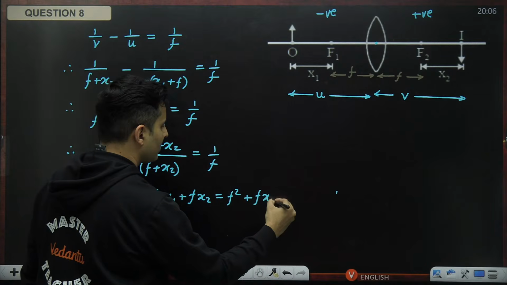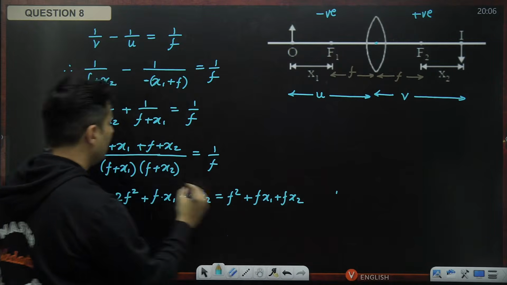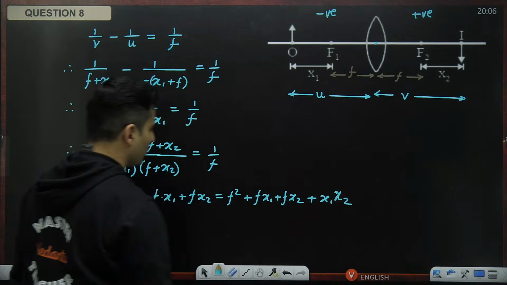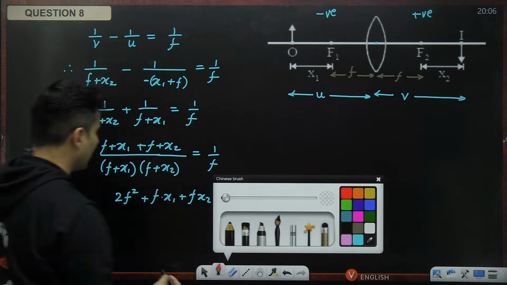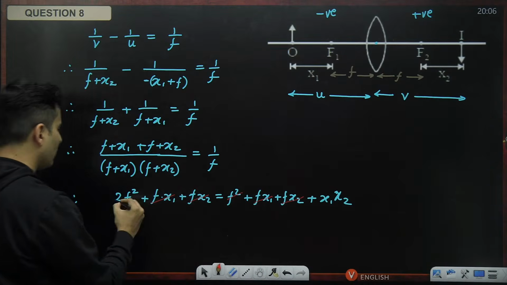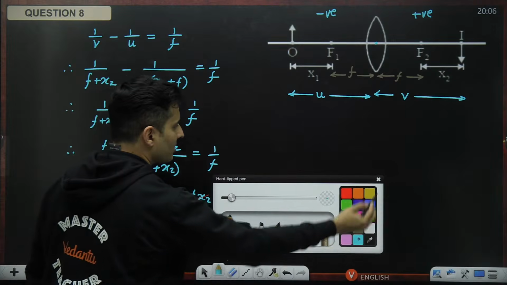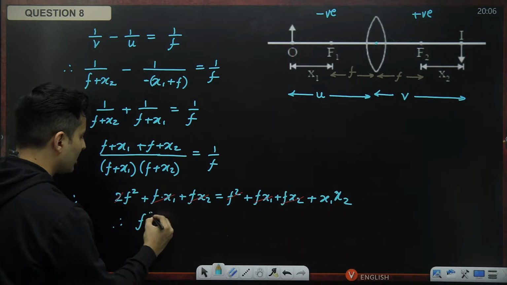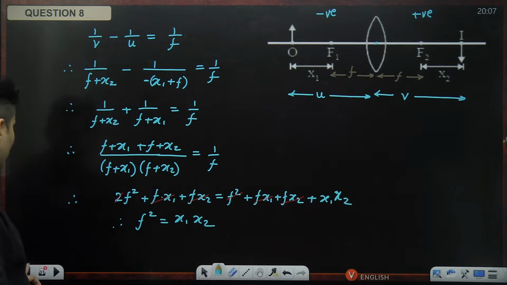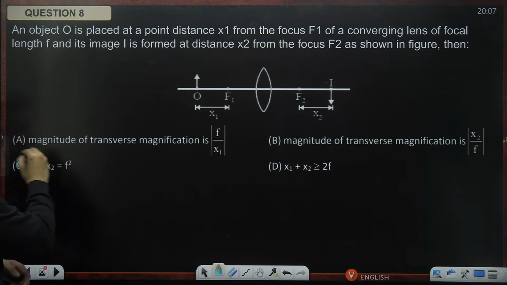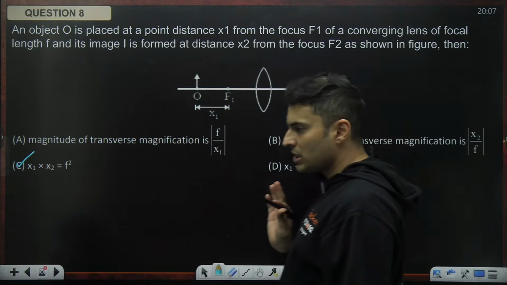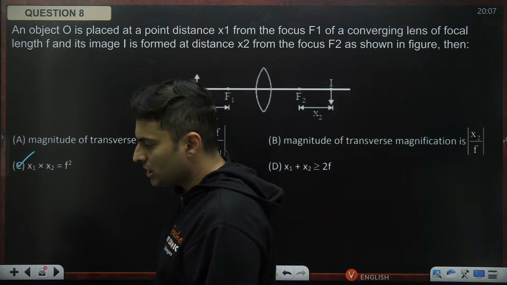Both terms will be there, Fx1 and Fx2. And I'll also have x1 multiplied by x2. Couple of terms will get cancelled, like Fx1, Fx2, and F square. It will just become, therefore, F square is equal to x1 multiplied by x2. I think that was one of the options. Yes, so option C is absolutely the right one. Okay, correct? Everybody till this point?